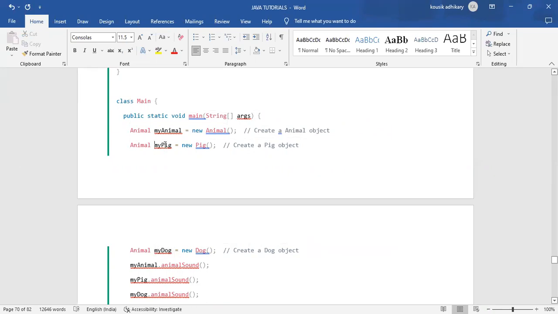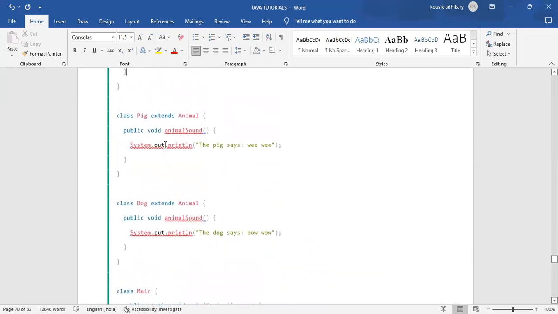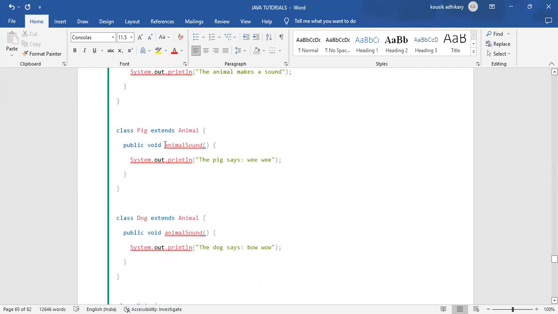There are three classes: Animal, and two other classes, Pig and Dog, which extend or inherit all the properties of Animal.